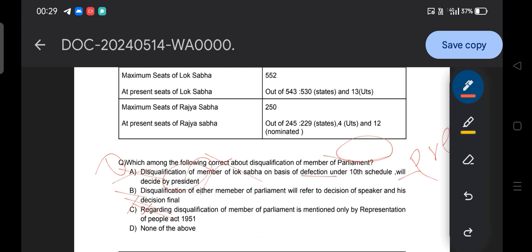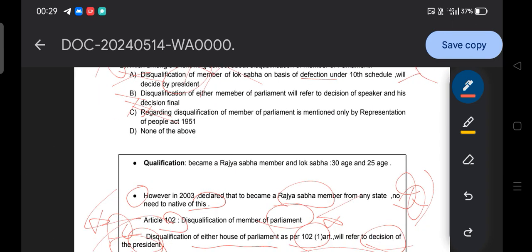Why am I teaching you this concept, guys? Because this is very, very important, and you can see this kind of question. So this is the concept regarding the qualification and disqualification of members of Parliament, either Lok Sabha or Rajya Sabha. Okay, hope you are clear on this concept. If you still have a doubt, you are welcome to ask me whatever doubt you have.